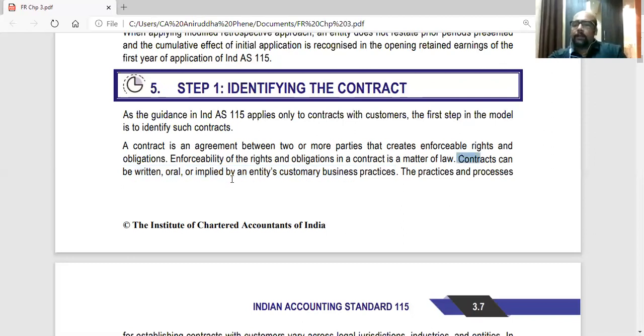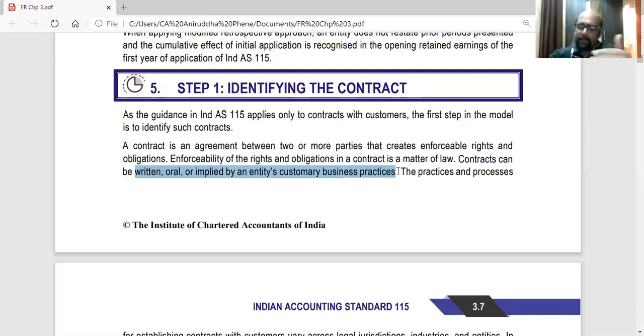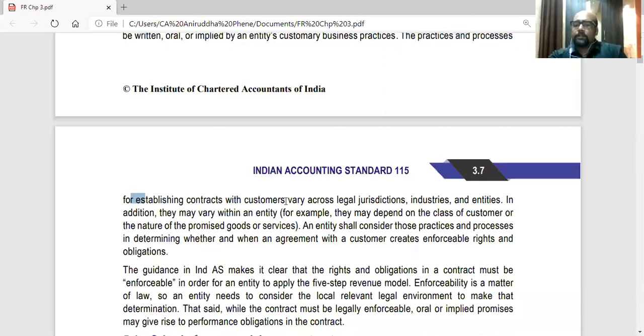Contracts can be written, oral, or implied by an entity's customary business practices. Sometimes the contract can be written in words or oral, or it can be implied: the parties know that this person is in the business of making steel products, so obviously they will deliver steel goods only. The contract will be for steel only. The practices and processes for establishing contracts with customers vary across legal jurisdictions, industries, and entities. So the nature of contracts will differ industry-wise, plus jurisdiction-wise, or you can say country-wise.